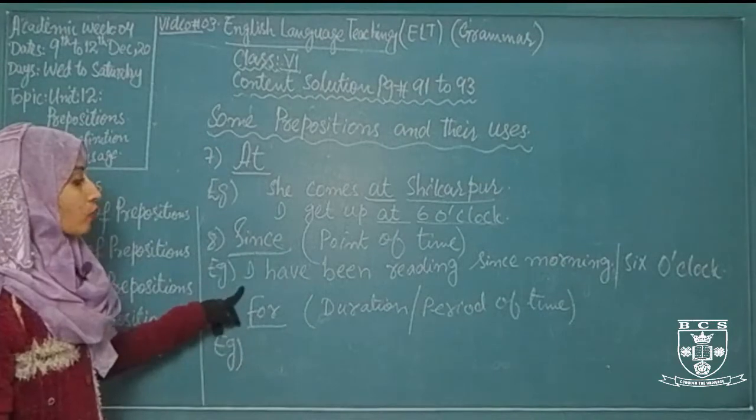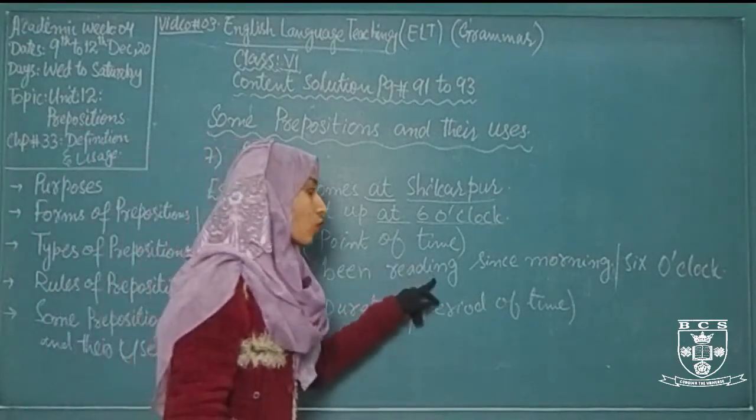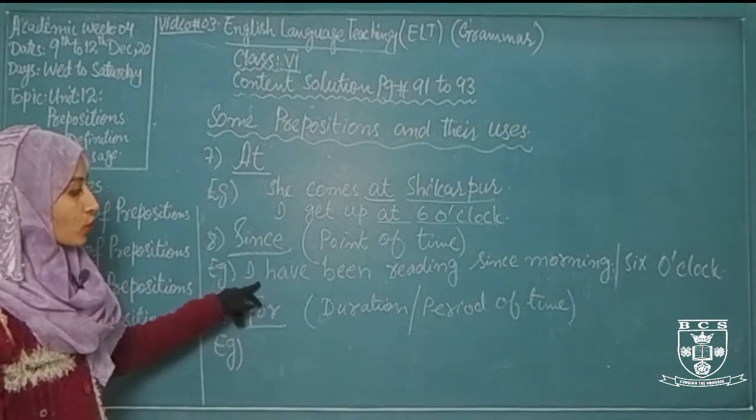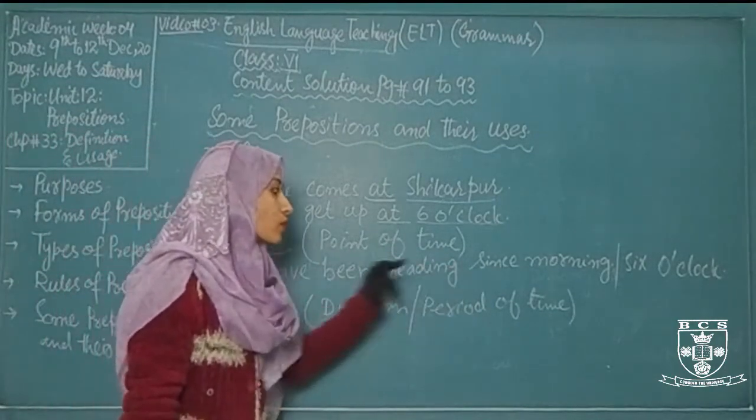Here morning and 6 o'clock represent a point of time, a particular time. That's why we use since as a preposition.